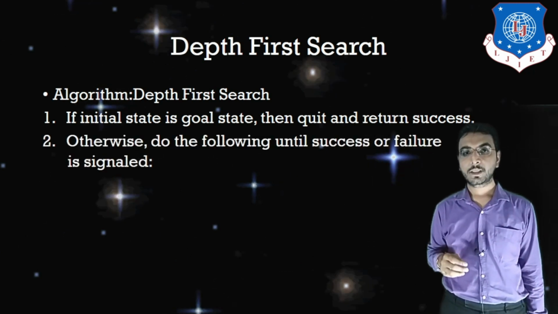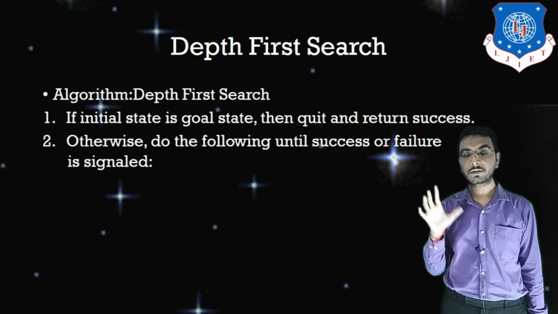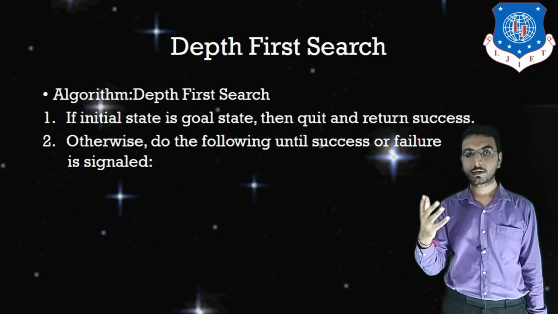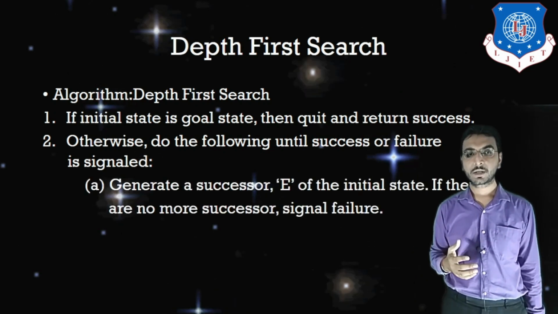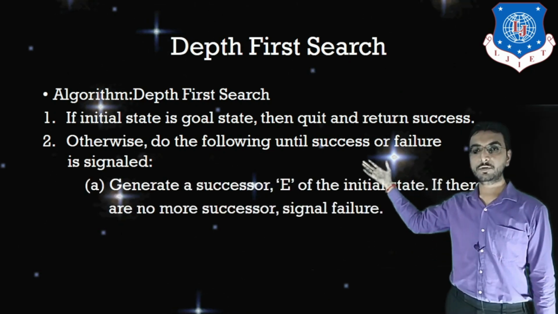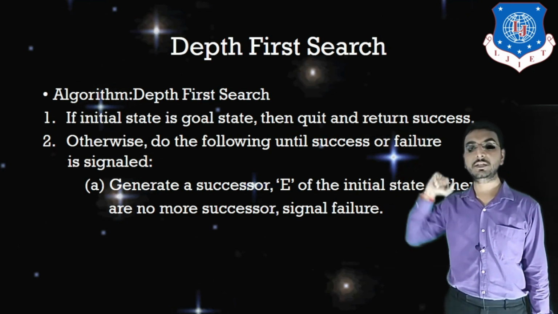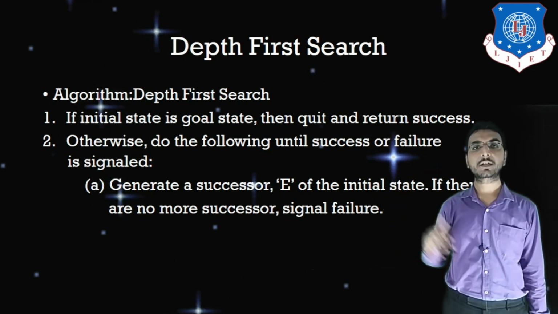So see, in depth first search, if the initial state is not the goal state, then we are going to follow the success or failure that will be signaled. So here we are going to generate one successor. That successor is called E from the initial state, and if there are no more successors, then signal failure.